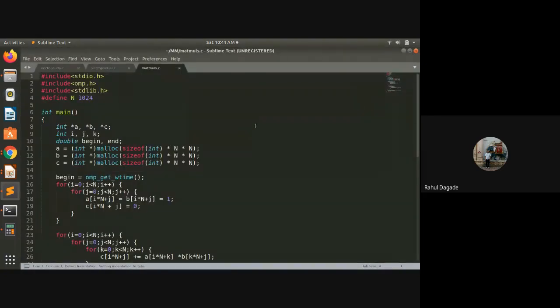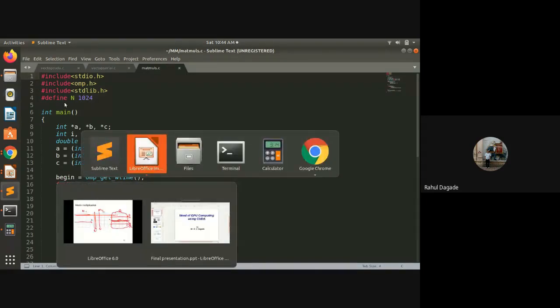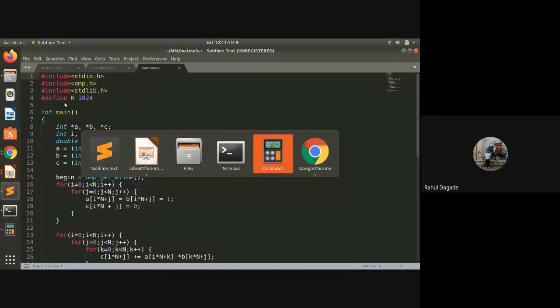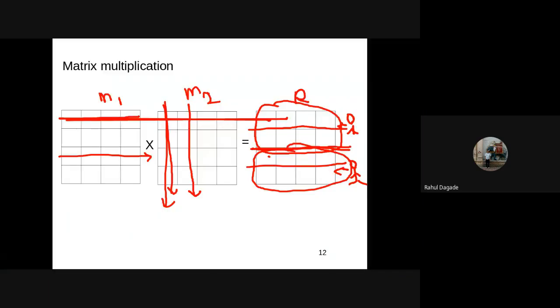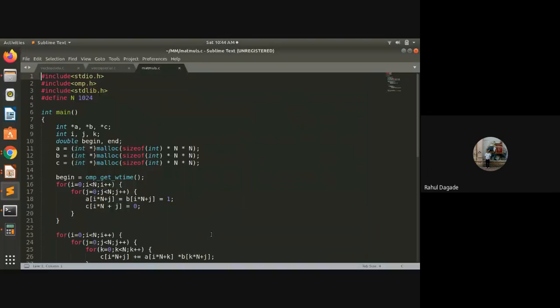Now this is a matrix multiplication. This is a serial code in which I have taken 1024 by 1024 matrices. So the first matrix is of size 1024 by 1024, the second is also 1024 by 1024, and the resultant will also be 1024 by 1024.